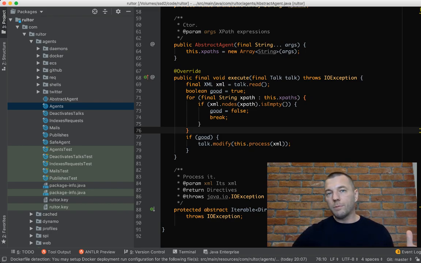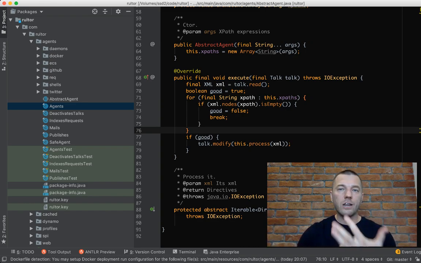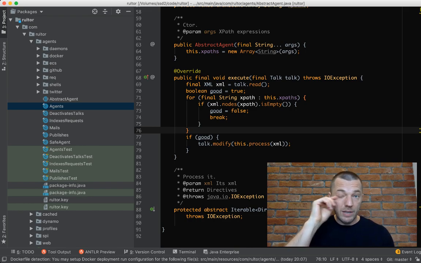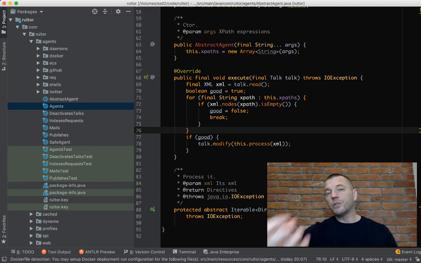And the agent, for example, goes to the server and starts a Docker container, and it has some information about the Docker container, like the Docker container ID, or the time when it was started, or the size of the Docker container. So it has to put that information somewhere, and we wanted to put it back into the document where everything happened. We don't want every agent to modify the document by itself. We allow them to return Xambly instructions which are potentially applicable to the XML document you started from.